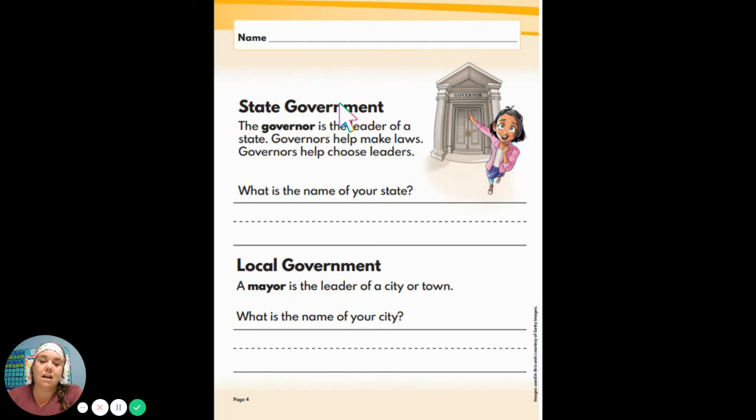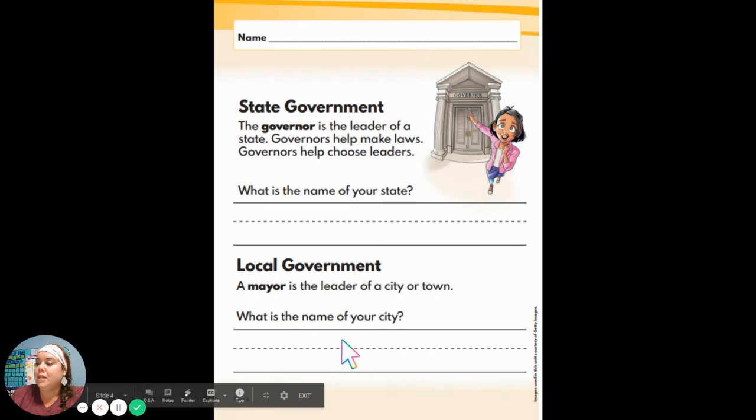A mayor, our local government, so our city. So the state has a governor. That's over our state. But our city of South Haven has a mayor, and the mayor is the leader of our city or town. And so the next question says, what is the name of our city? What city do we live in? I knew you'd get it. We live in the city of South Haven. So on this next line here at the bottom, you're going to write the word South Haven. And I will show you an example in your Seesaw activity today.